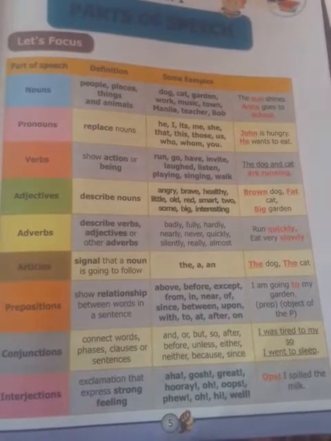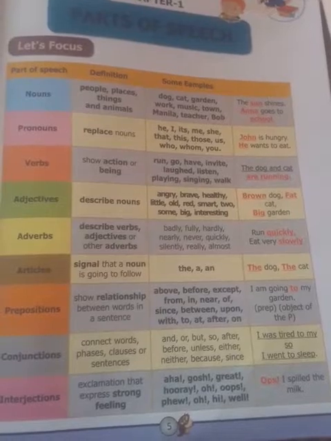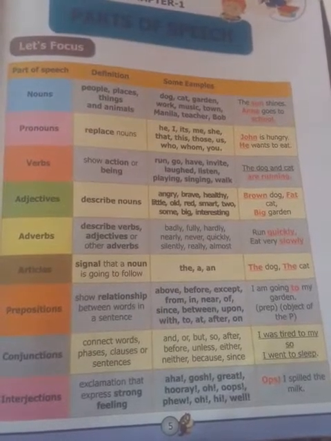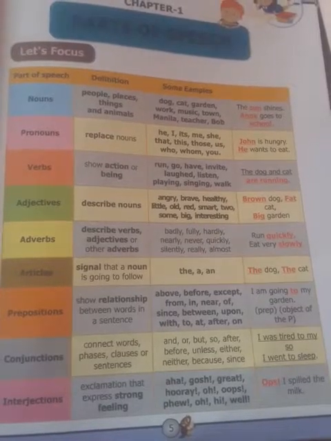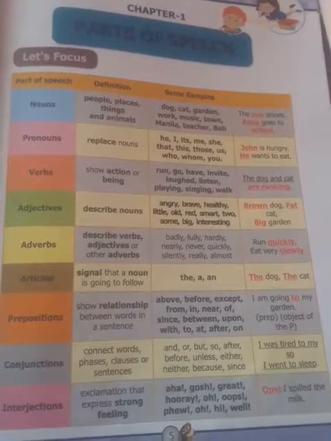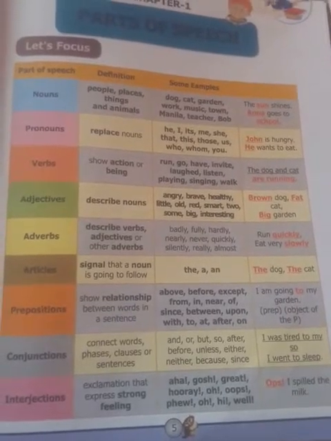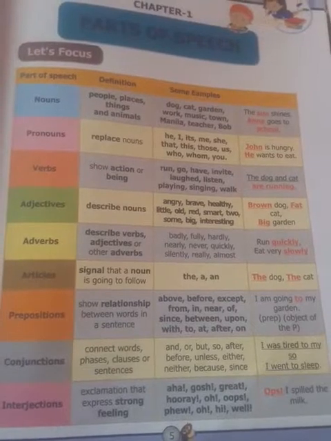Articles: signal that a noun is going to follow. Prepositions show the relation between words in a sentence. Conjunction connects words, phrases, clauses or sentences. Interjection: exclamation that expresses strong feelings. Aha, gosh, great, hooray, oh, oops, phew, ill, well.